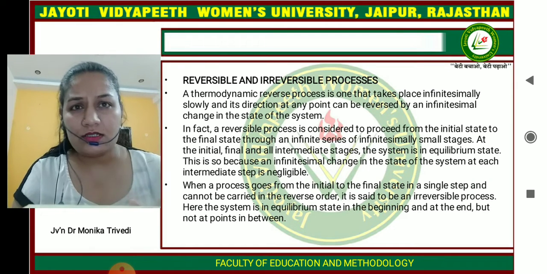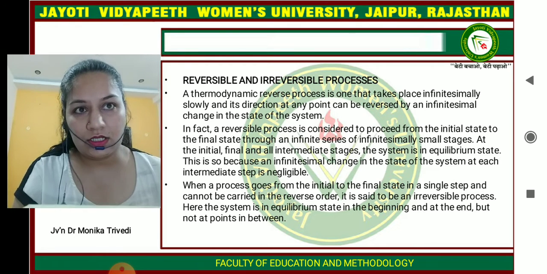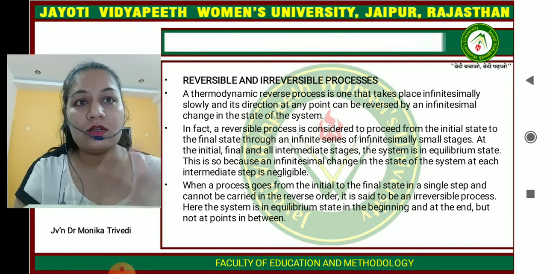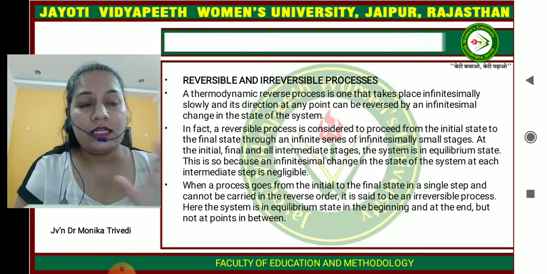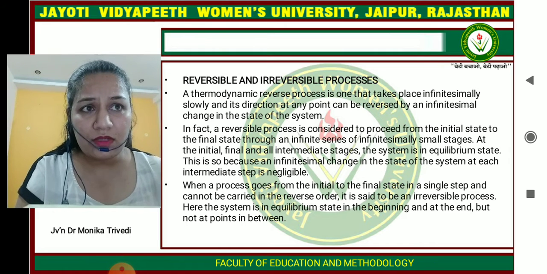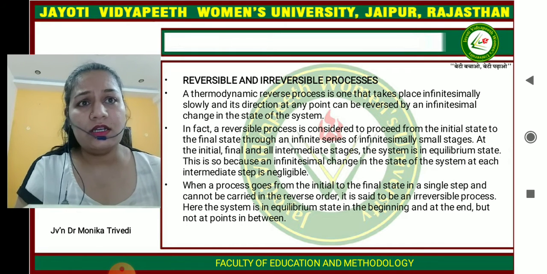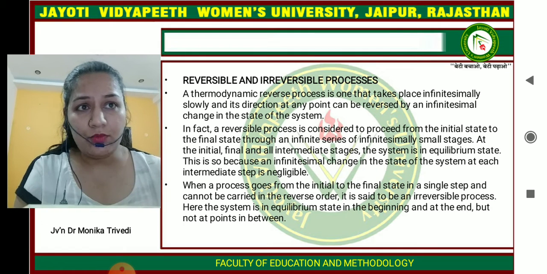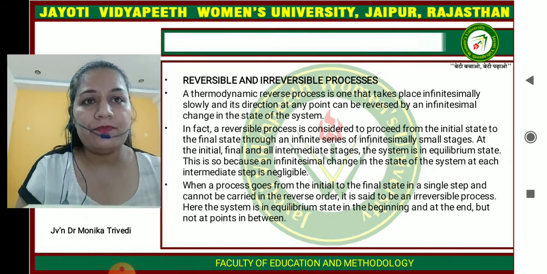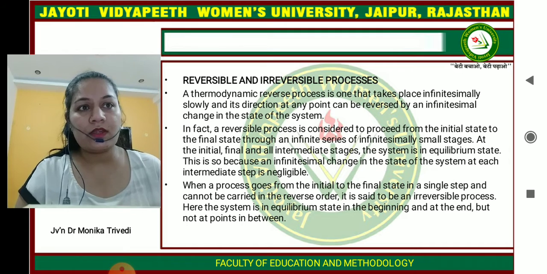What are reversible and irreversible processes? A thermodynamic reversible process is one that can take place infinitely slowly and its direction at any point can be reversed by an infinitesimal change.